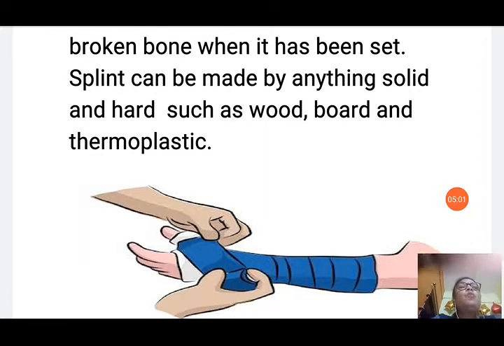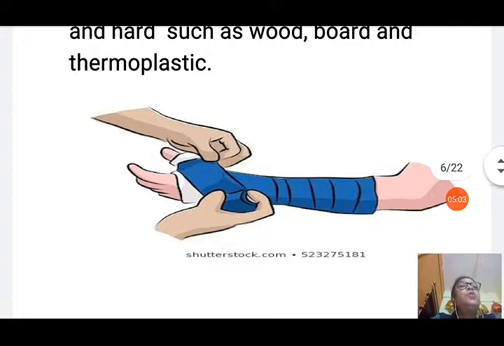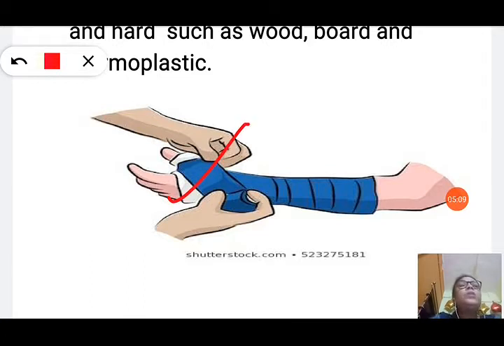So, a splint can be made by anything solid and hard such as wood, board and thermoplastic. In the picture you can see a hard material support is given to the bone. After that you can see white color, and after that one bandage is tied over that, so that it can remain at its place.